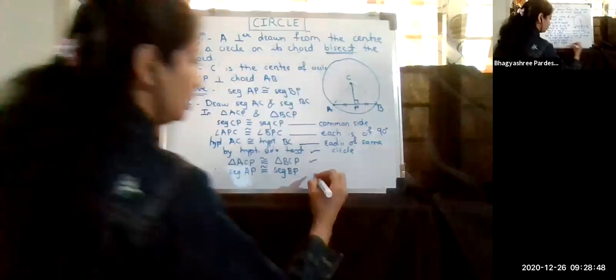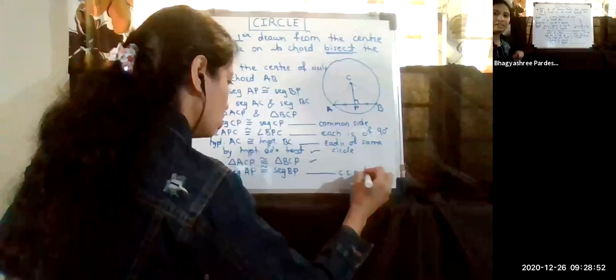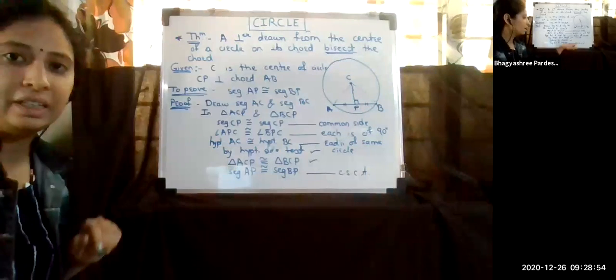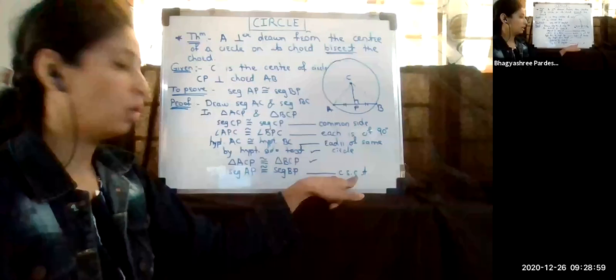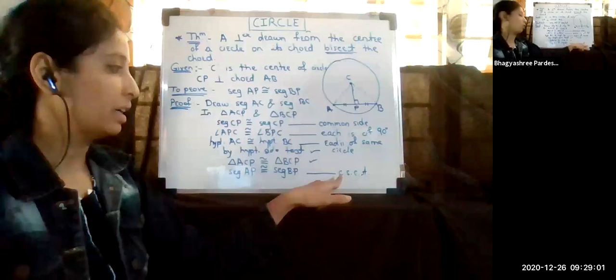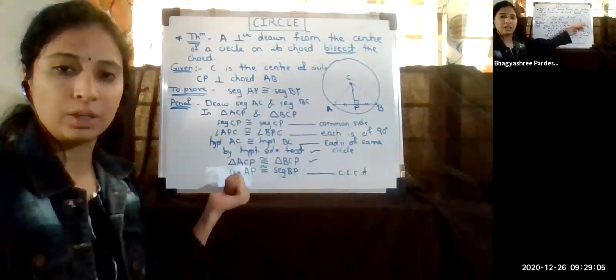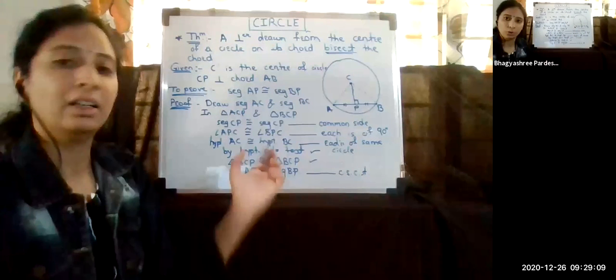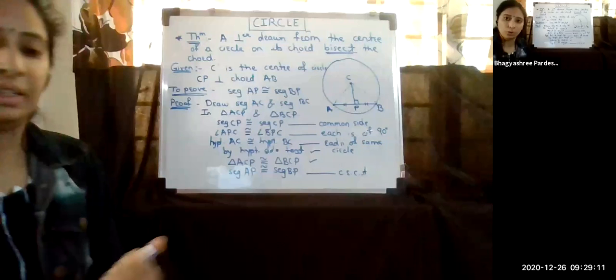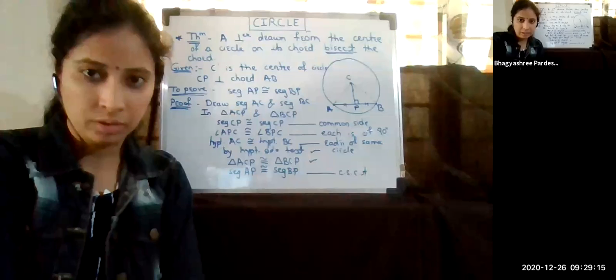So what is the reason here? The reason is CSCT. What is the CSCT? This is corresponding sides of congruent triangles. Since these are the corresponding sides of these two congruent triangles, we can directly say that the two sides are congruent to each other. So understood this one? Okay, who is raising the hand here? Yes, Sanjana. Okay, no problem.